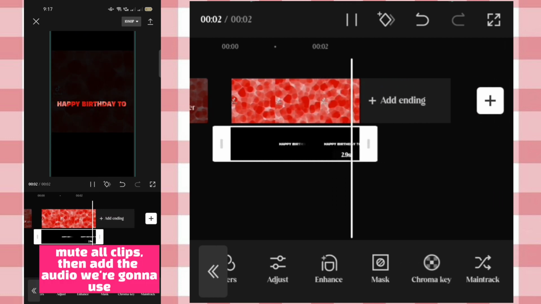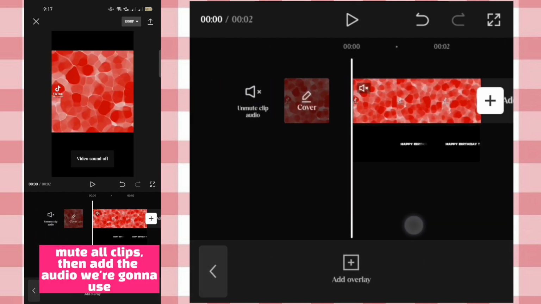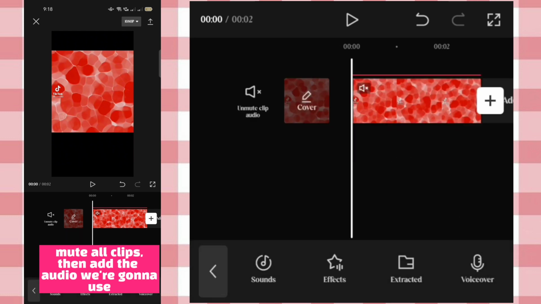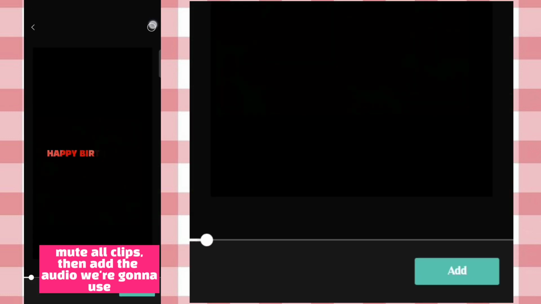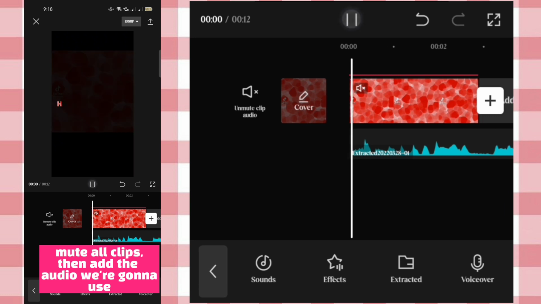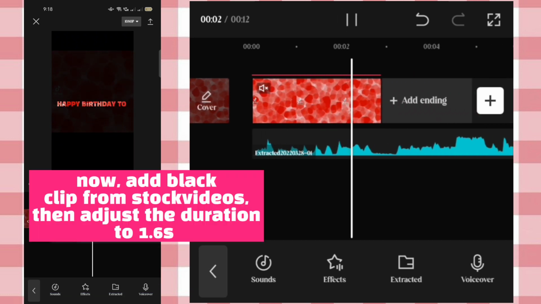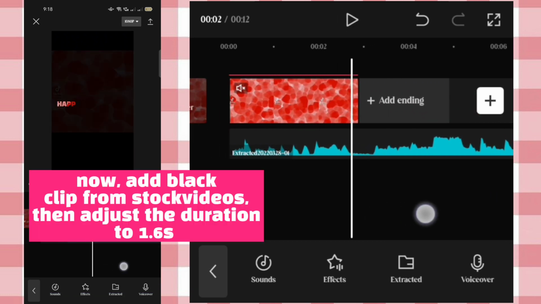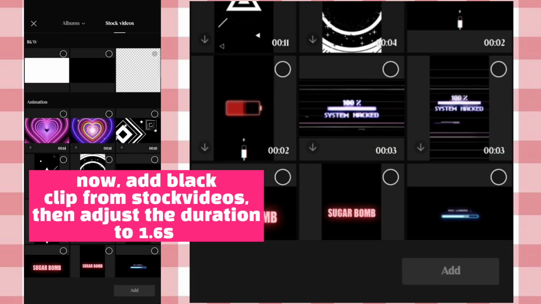Mute all clips, then add the audio. Now add black clip from stock videos, then adjust the duration to 1.6 seconds.